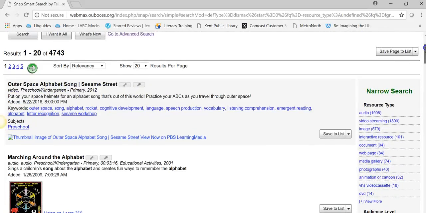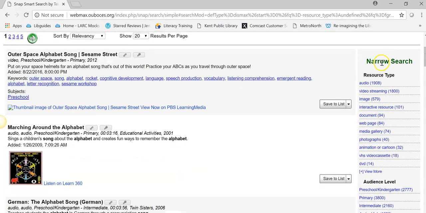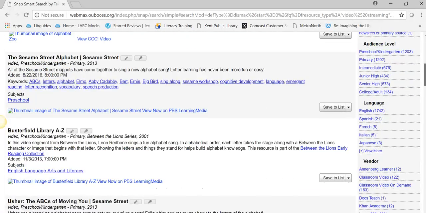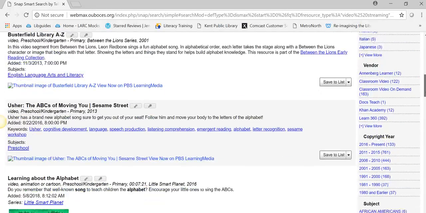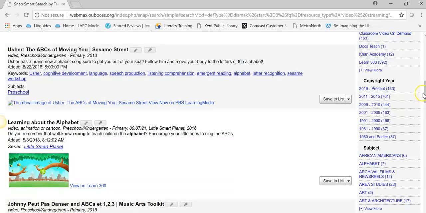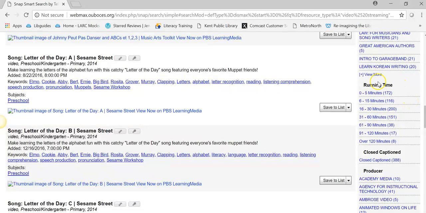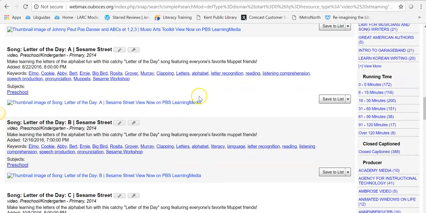Scroll down a little bit. You can narrow your search by looking at the formats on the right side under resource type, so I'm going to click on video streaming and limit it to that. Then you can limit by audience level, language, the vendor, date range. Then they do pull up subjects that you can click on, series titles, the length of the item, whether it's closed captioned, and the producer. Make the screen a little bit bigger.